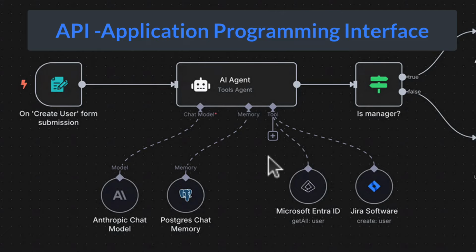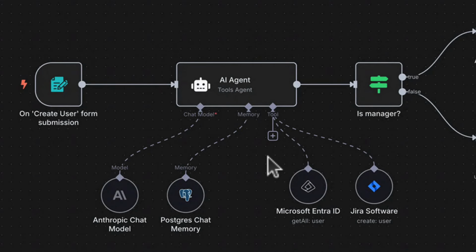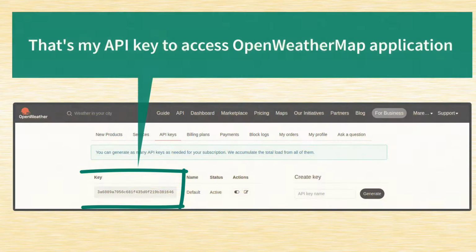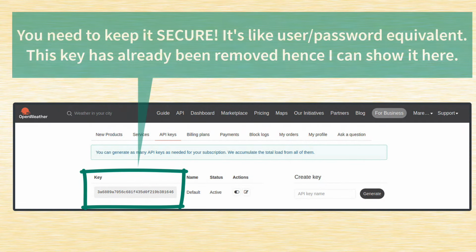At this stage, you don't have to worry about any of that. In fact, we will configure such API access to a service called OpenWeatherMap, and to connect to that service, you need something called an API key, and I will also show you how to get that API key. If you want to know what an API key is, it's like a very long password. It's simply a long string of characters like letters and numbers, etc.